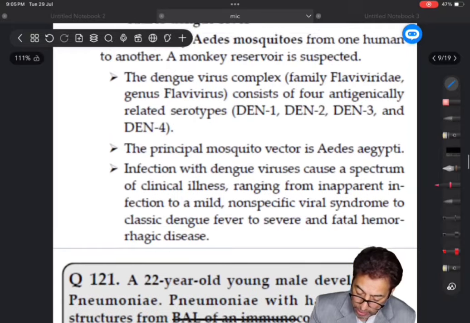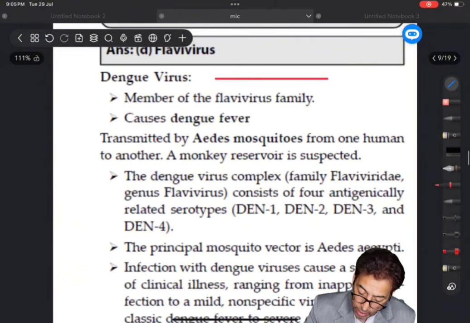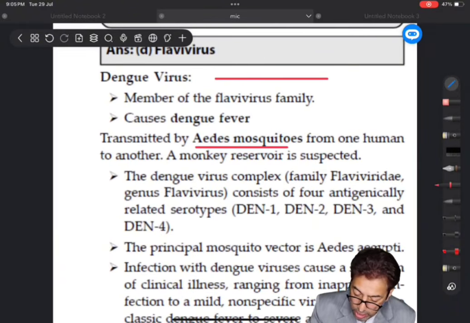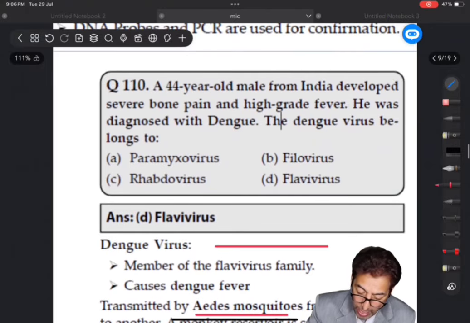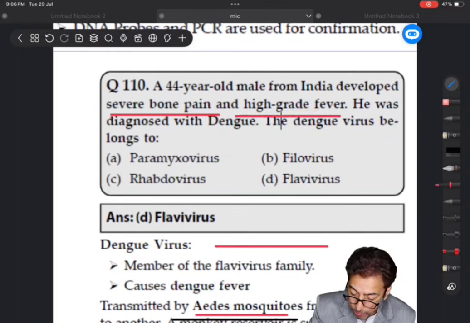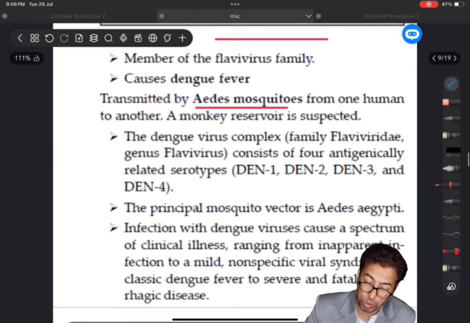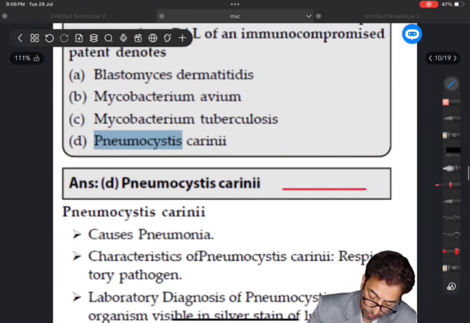You have to remember that dengue virus is transmitted by Aedes mosquitoes from one human to another, and a patient can have high-grade fever, severe bone pain. So remember arthralgias, retroorbital pain, and high fever can be associated with dengue.